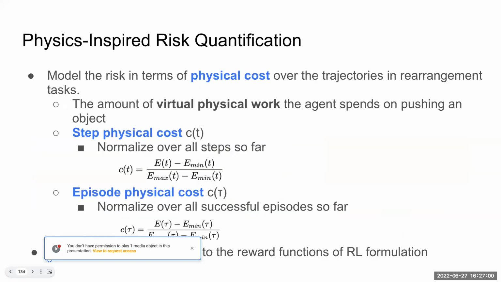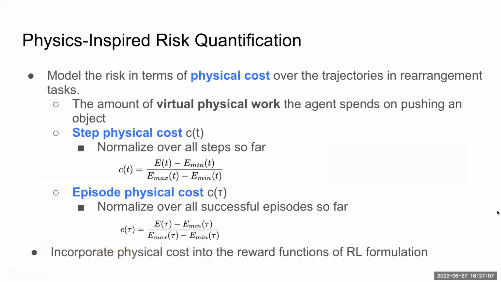Next slide, please. Thank you. So motivated by this, we propose to model the risk in terms of physical cost over the trajectories in rearrangement tasks. We first compute the amount of virtual physical work the agent spends on pushing an object in each step, and also the accumulated physical work along the whole trajectory.